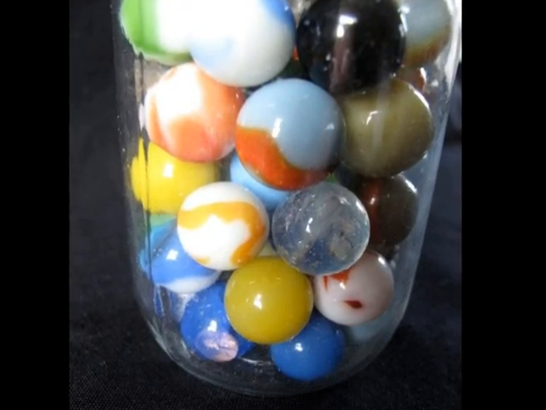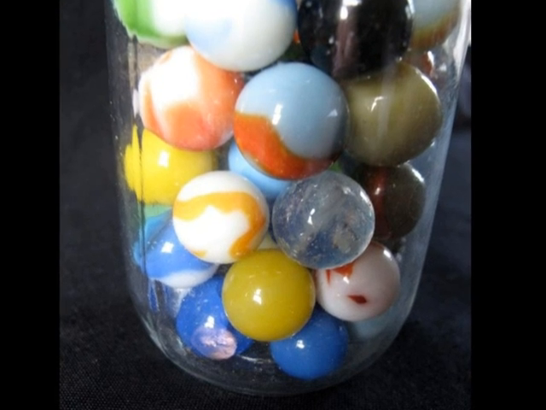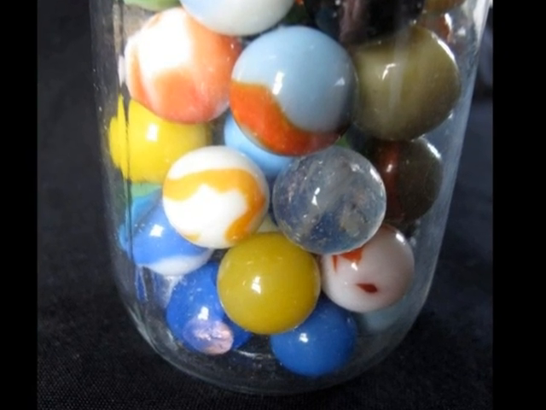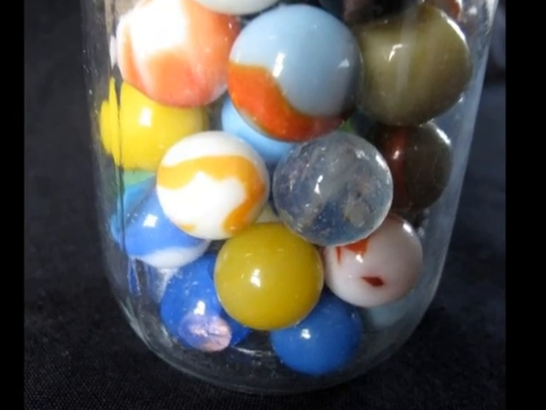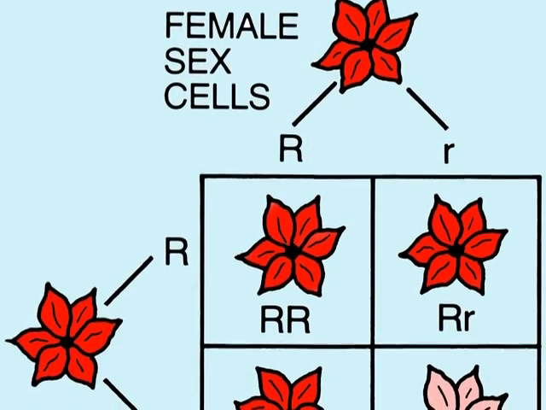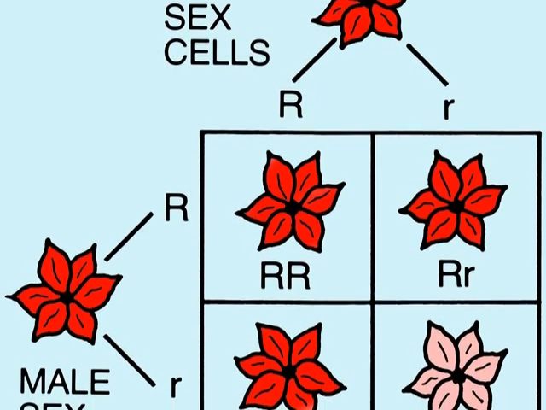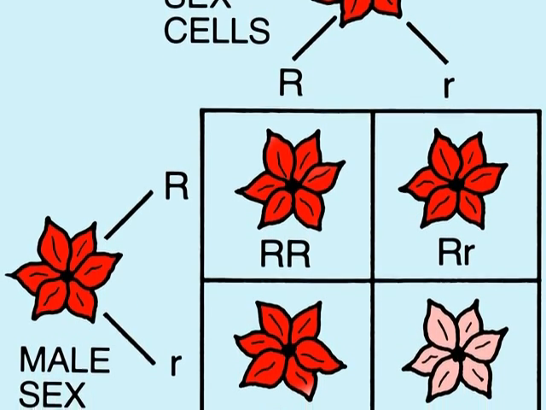Think of genes as marbles. An organism's makeup is more like a jar of marbles than a bucket of paint. Unlike the mixed paint, the marbles can be separated. Mendel's work was not greeted with immediate acceptance. In fact, it took nearly 50 years for his work to be recognized.